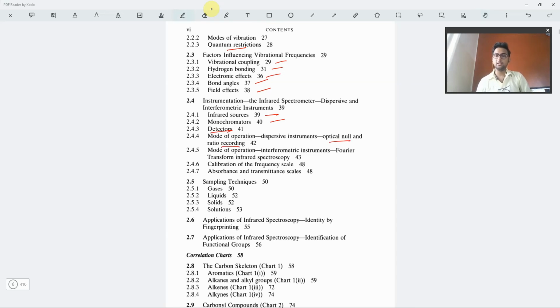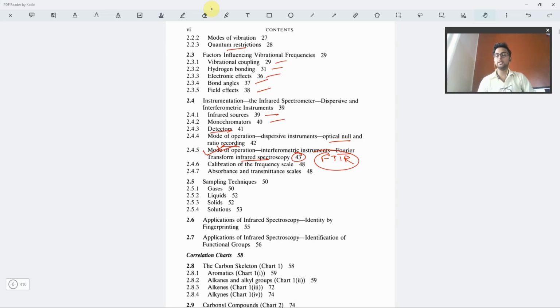Then we have the mode of operation called Fourier transformation in infrared spectroscopy, and this part, the Fourier transformation, is most widely used all around the world. Okay, we short name it as FTIR. So the FTIR process is used all around the world, majorly for any kind of IR related data, because it is quite easily used and has a quite large number of applications. Okay, so that is one thing.